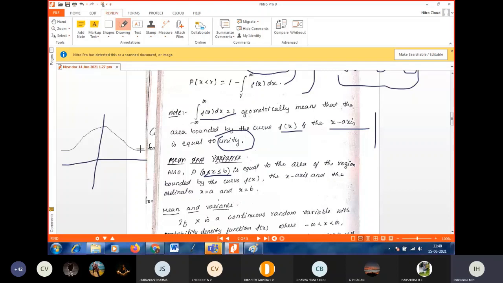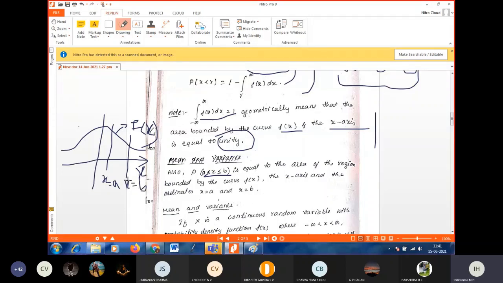This is the curve f of x, and this is the x-axis. Here x equal to a is a straight line parallel to the y-axis, correct? Yes, ma'am. Then x equal to b is also a straight line parallel to the y-axis? Yes, ma'am.